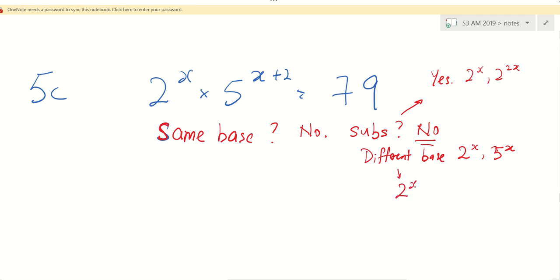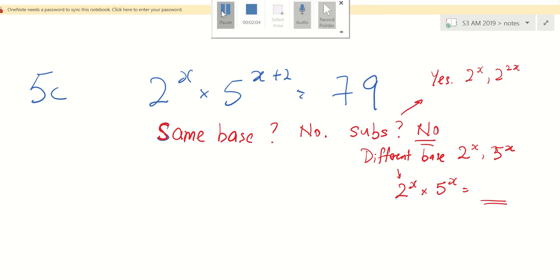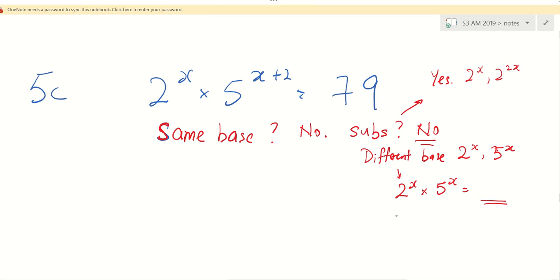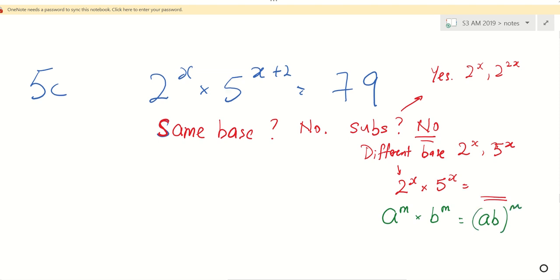You must ask yourself, hey, what happened if I have 2 to the power of x times 5 to the power of x? Can I pause for 5 seconds and you write on your paper what is the answer of this? Write this down. a^m times b^m equals (ab)^m. And that is why the answer is 10 to the power x. Can follow? Then what Dexter said will come true.